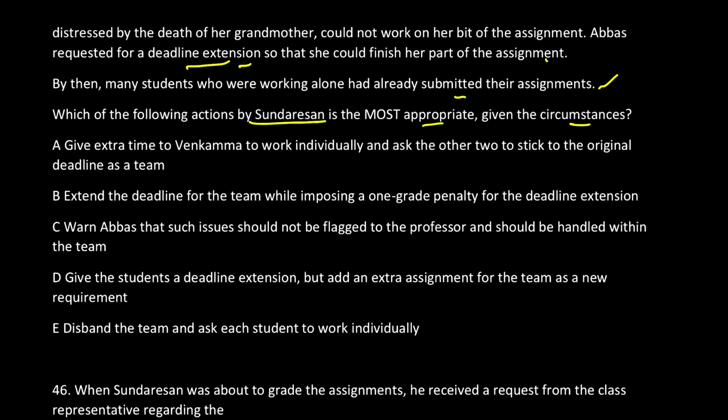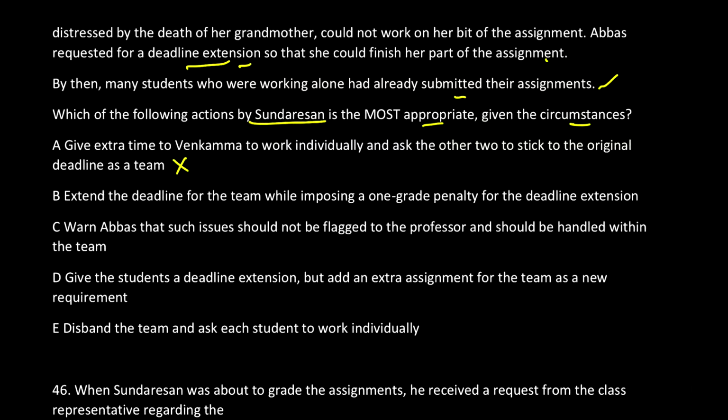Now let's find the apt solution. Option A says give extra time to Venkama to work individually and ask the other two to stick to the original deadline. Is it possible to submit a group project where two-thirds of the project will be submitted and one-third will be submitted separately? It's not a feasible option, so option A is gone. Option B: extend the deadline for the team while imposing a 1 grade penalty for the extension.